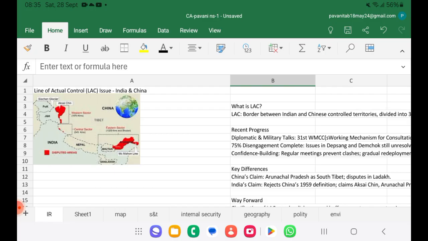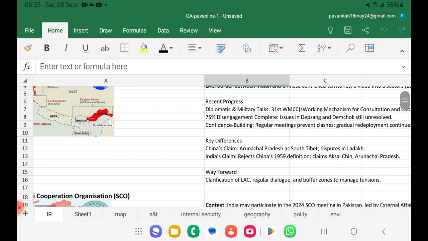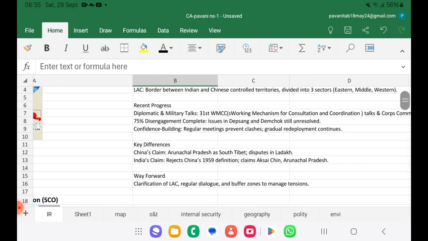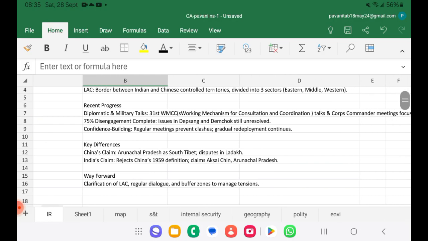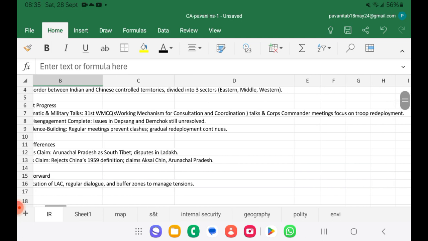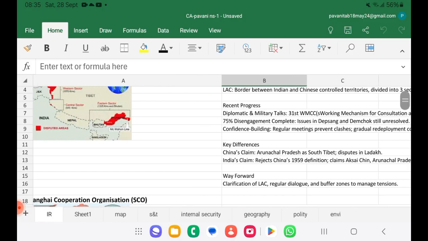Under international relations, yesterday we read about the Line of Actual Control. That is related to Aksai Chin and the Arunachal Pradesh region, and we understood the working mechanism for consultation and coordination, talks and corps commander meetings. They are focusing on troops redeployment. So that is the thing.